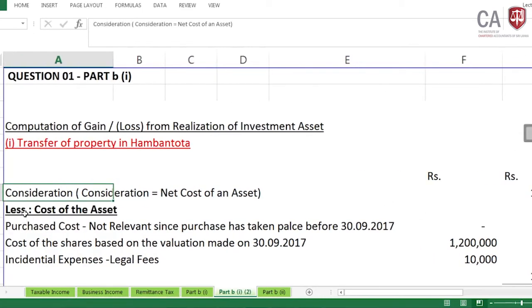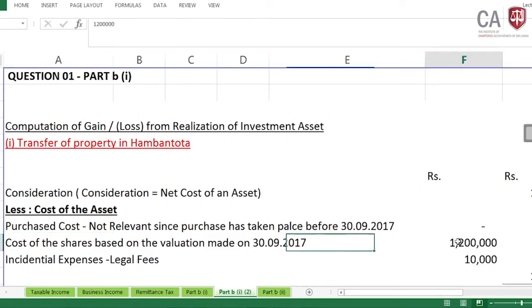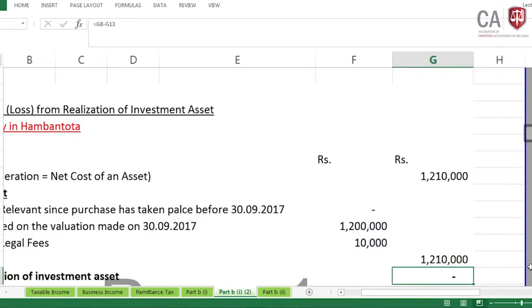Less the cost of the asset: the purchase cost is irrelevant and we don't know it, as it was received as a gift from the grandmother. The cost of the asset based on the valuation as at 30th September 2017 is 1.2 million. Incidental expenses are 10,000, which is the legal fee, and finally this is the net cost. The cost of the asset is this as per the information provided, and the net cost is also the same.